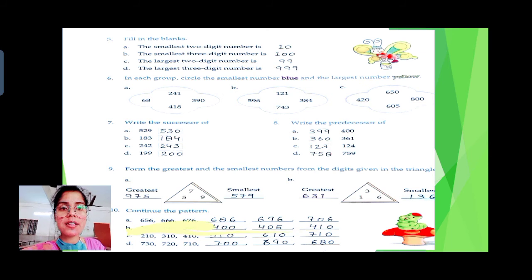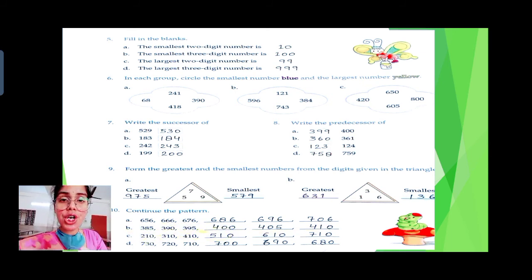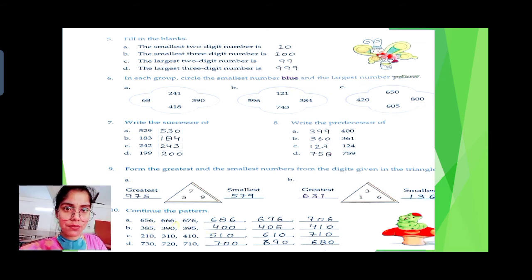Alright, let's see the B part. 385, 390, 395. When you observe this, you are getting the next number by adding 5 to the number. So 395 plus 5, 400. 400 plus 5, 405. 405 plus 5, 410. Now similarly, do the C part and D part.